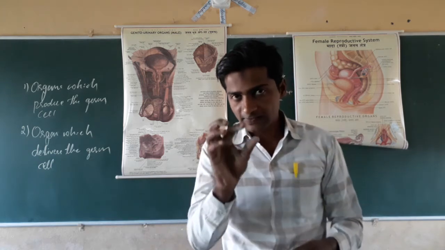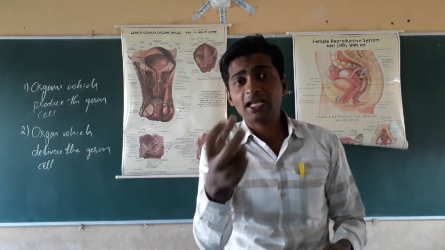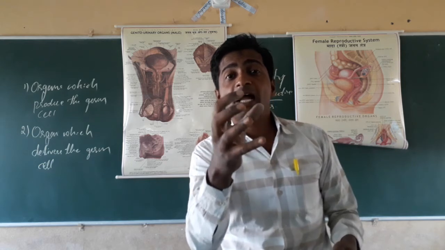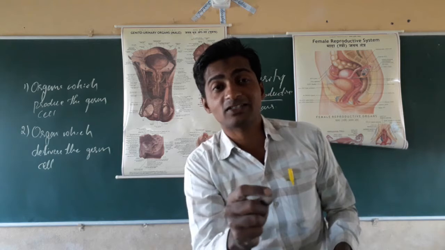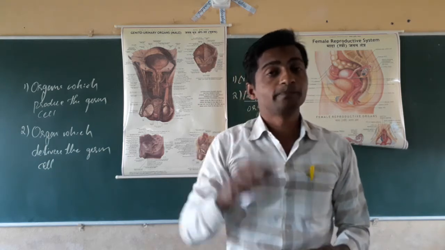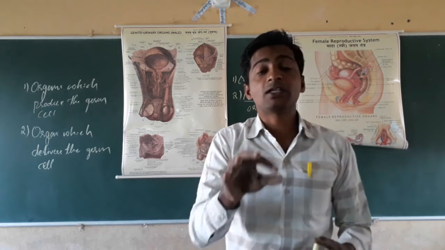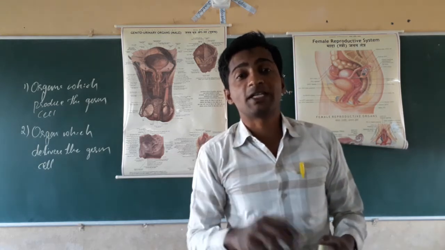The testes are the male gonads, and they are present outside the body in a sac-like or bag-like structure called the scrotum. Why is it outside the body? In examination, this is asked: because the testis needs a lower temperature compared to the body.